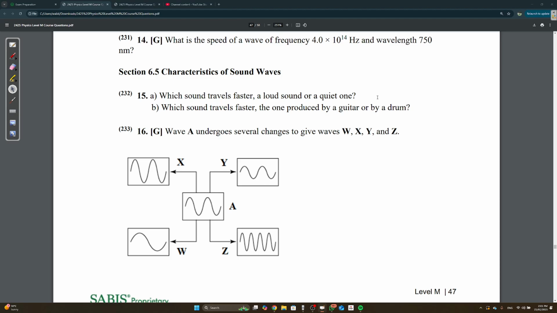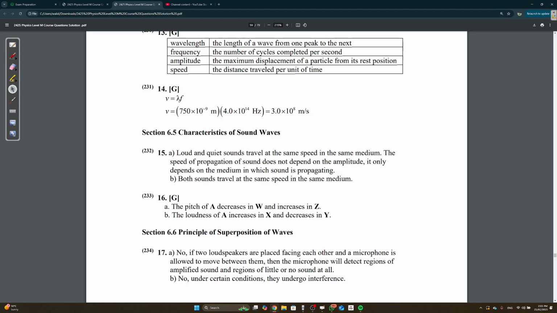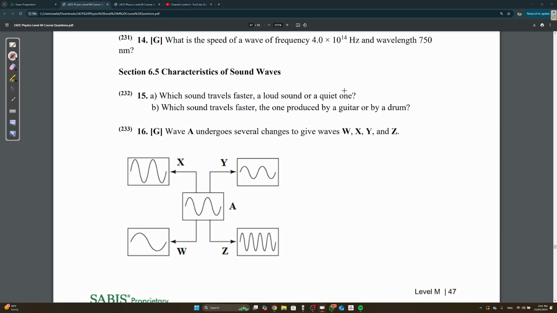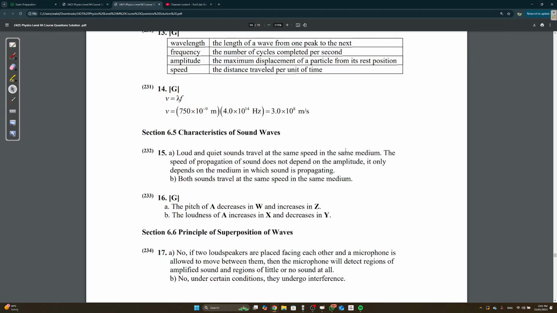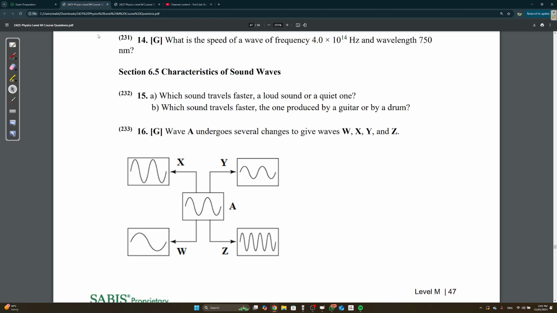Which sound travels faster, a loud sound or a quiet one? I think it's the same, right? They travel at the same speed. We know that speed is lambda times f. What differentiates a loud and a quiet sound is the amplitude. Does this formula have amplitude in it? No. So if you have a higher or lower amplitude, it's not going to change anything. The speed of propagation of sound does not depend on the amplitude. It only depends on the medium in which sound is propagating.